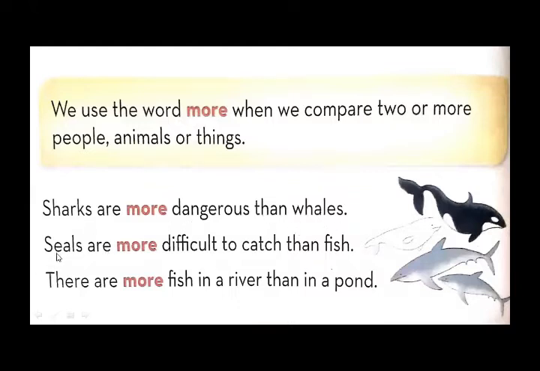Now the next example is seals. What are seals? Seals are more difficult to catch than fish. They both are fish, right? Seal is a type of fish, and I have also showed you the picture of seal in our first class, right? In our first class, I have showed you the picture of seal. So seals are more difficult to catch.